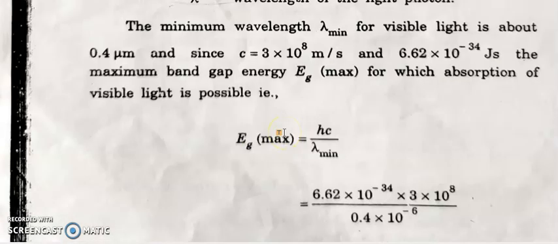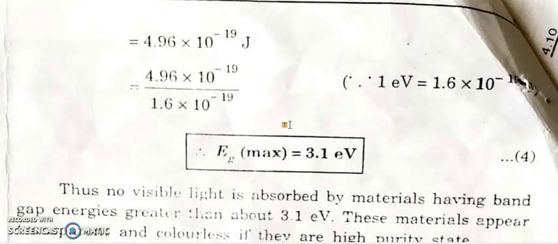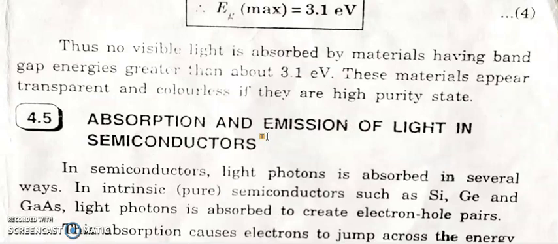The typical band gap energy in the case of an insulator is 3.1 electron volt. If the supplied energy is greater than the band gap energy, then excitation happens. This is the case of an insulator.